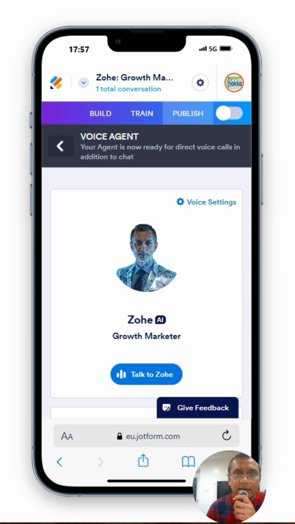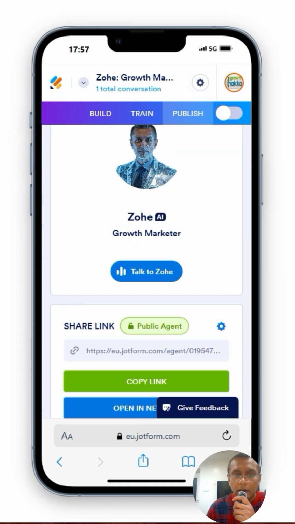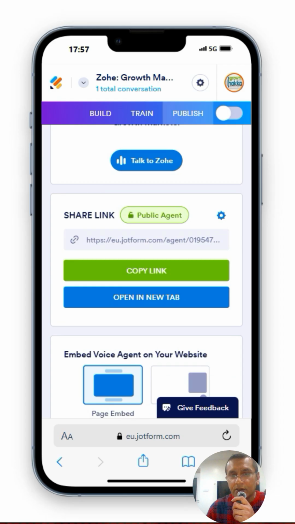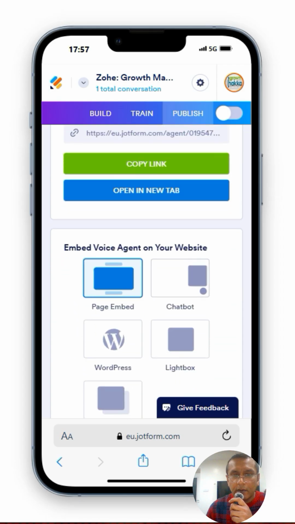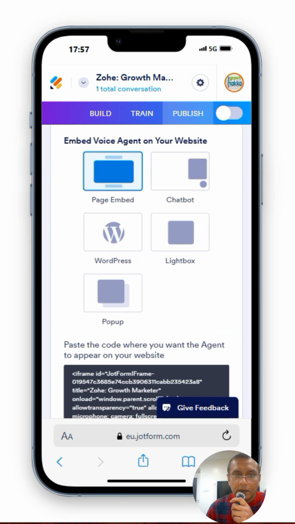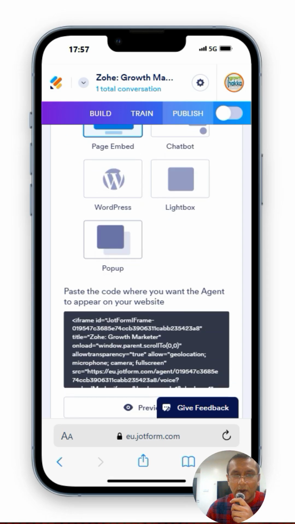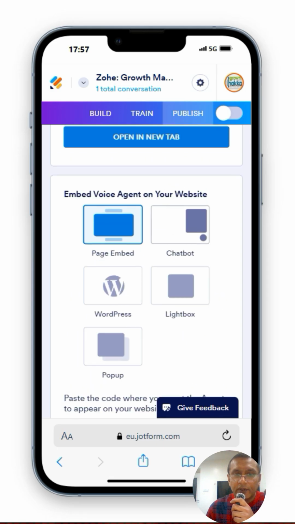There's various ways to add the voice agent. You can copy the link and just share that on social, whatever. You can page embed chatbots. There's WordPress integration. Didn't work that well. Anyway, I've used the chatbot route.